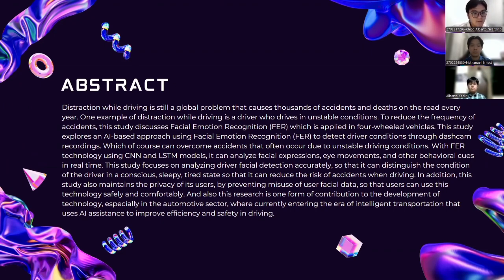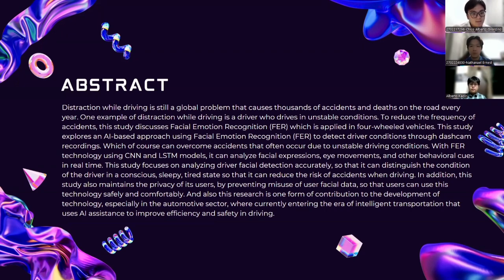With FER technology, using a CNN LSTM model, it can analyze facial expression, eye movement, and other behavioral cues in real time. The study focused on analyzing driver facial recognition accurately so that it can distinguish the condition of the driver in a conscious, sleepy, or tired state, so that it can reduce the risk of accident when driving.